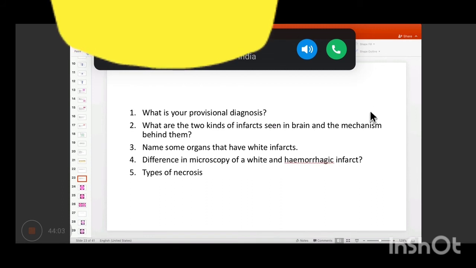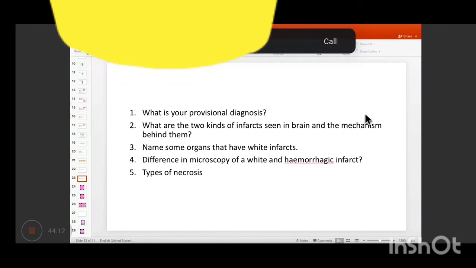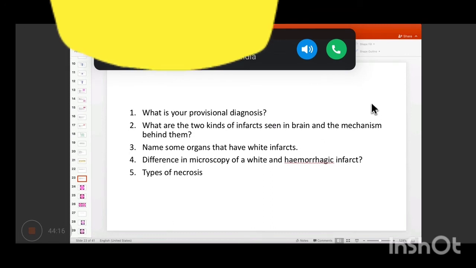Yeah, so the two broad infarcts are hemorrhagic or ischemic, and no, liquefaction necrosis does not occur in infarct. Infarct means loss of blood supply. So simply, if there has been loss of blood supply, this leads to coagulative necrosis. Liquefaction necrosis occurs more in cases of infection. So coagulative necrosis में क्या होता है?